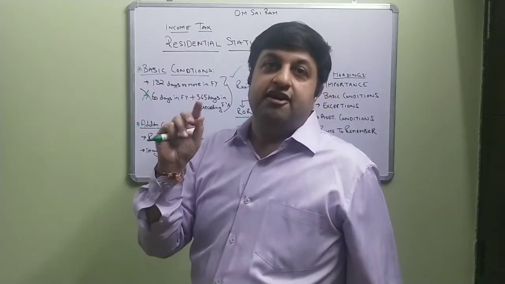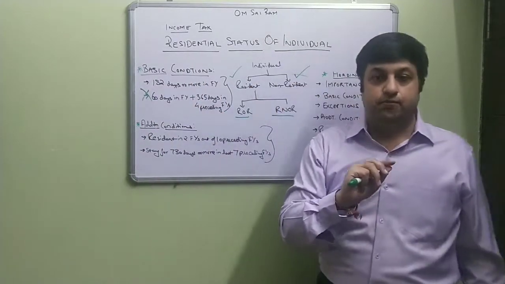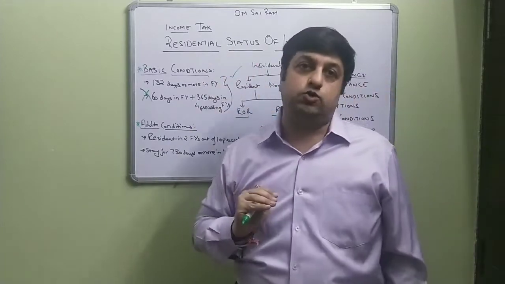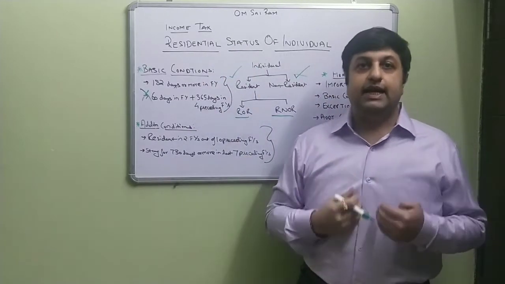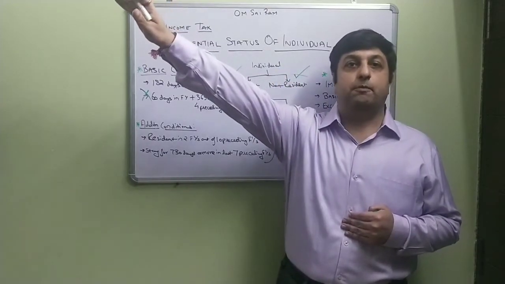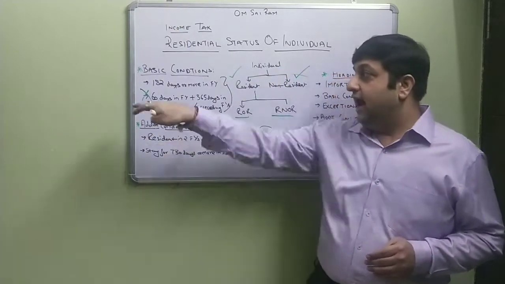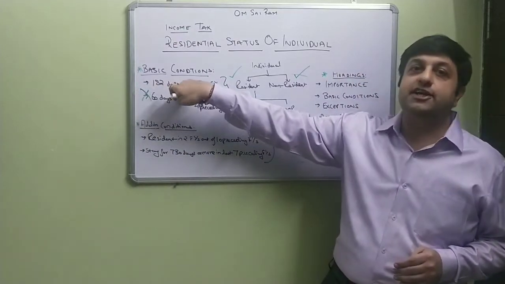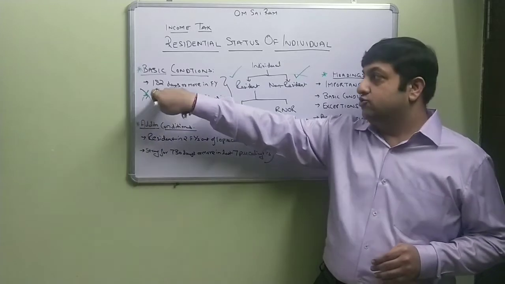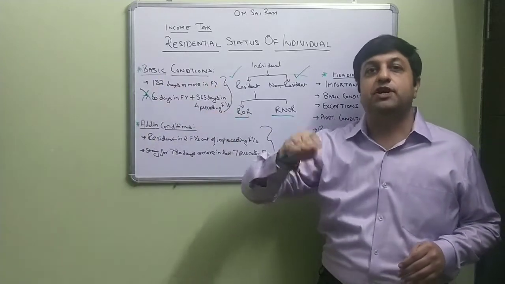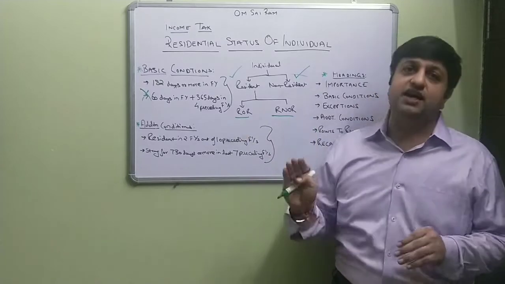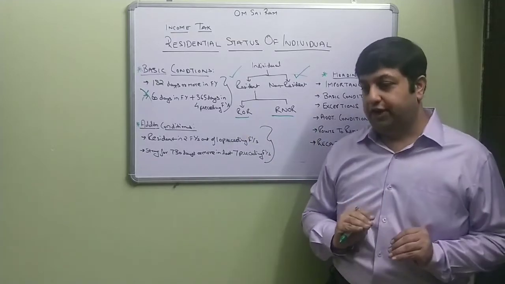First exception: an Indian citizen who goes out of India for the purpose of employment outside India. So I am an Indian citizen and I go out to Canada, for example, for employment during the year. For me, I only have to look at the 182 days condition, not the 60 days condition. So if I stay in India for 182 days or more, then I will be a resident, otherwise I will be a non-resident.